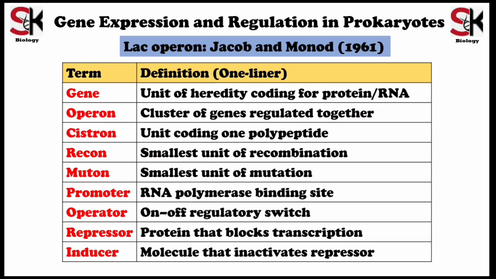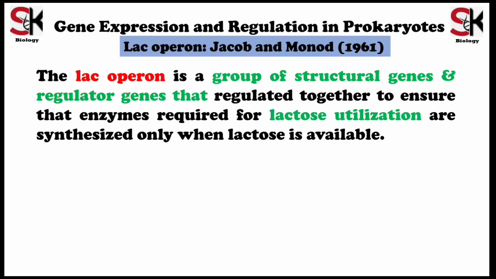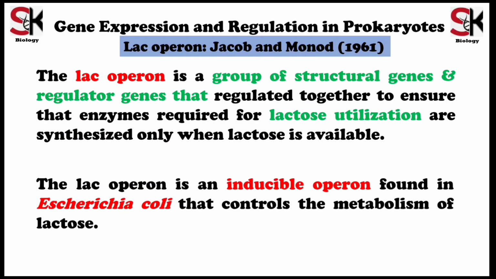These are some important terms and their definitions which we are going to use while understanding the lactose operon. The Lac-Operon is a group of structural genes and some regulatory genes that are regulated and expressed to ensure that enzymes required for lactose utilization are synthesized only when lactose is present. So, the Lac-Operon is called an inducible operon and is found in E. coli, where it controls the metabolism of lactose.